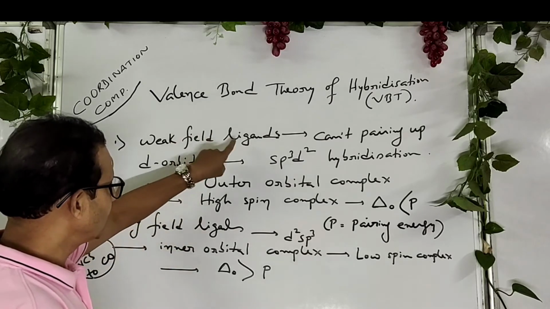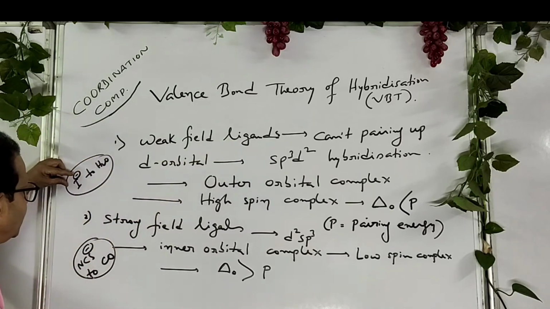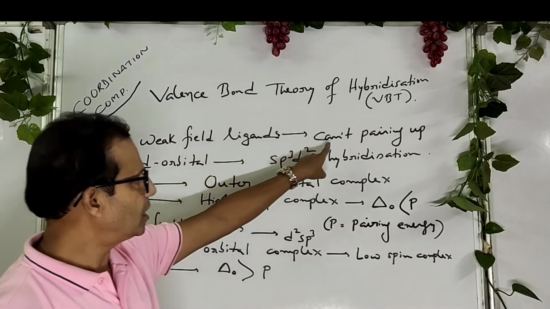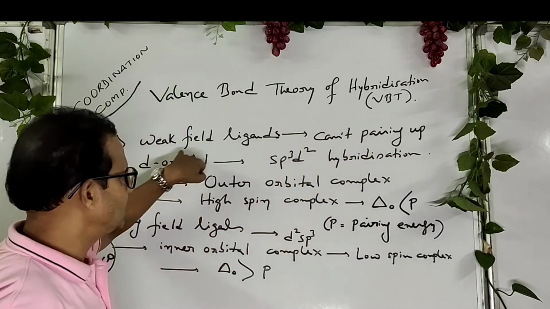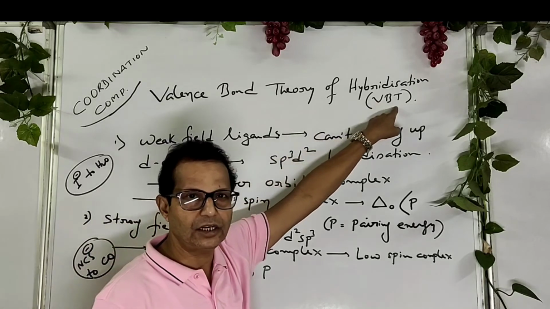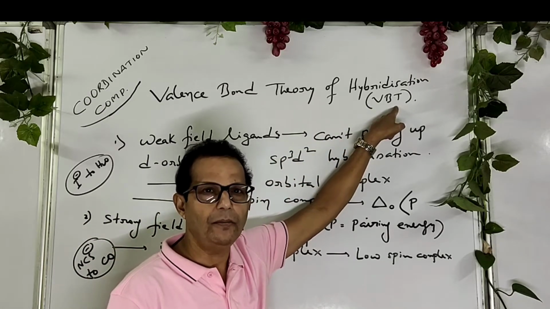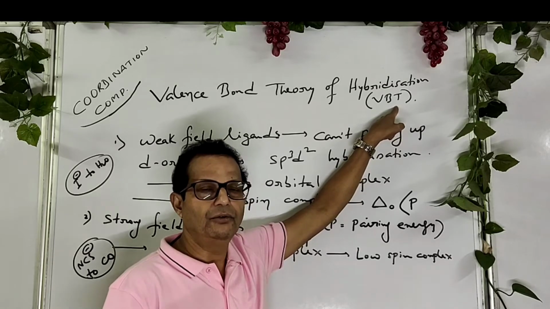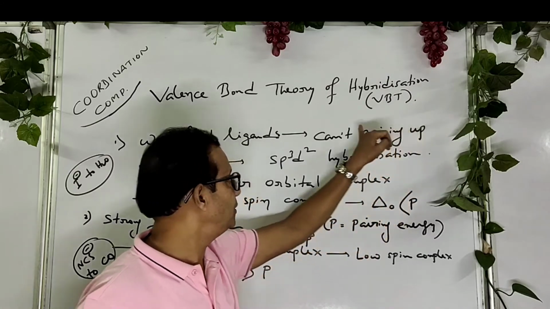Now listen, weak field ligands, that is from iodide to water, can't pair up the d orbitals, because you know that during valence bond theory of hybridization, the d orbital of the central metal ion should be completely vacant, which d orbitals are required for hybridization.